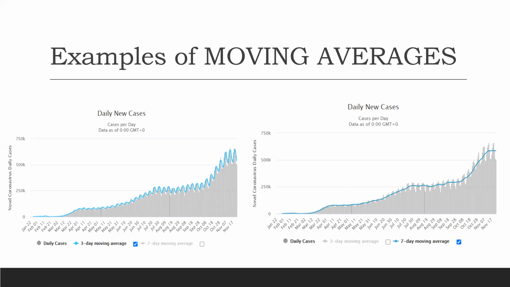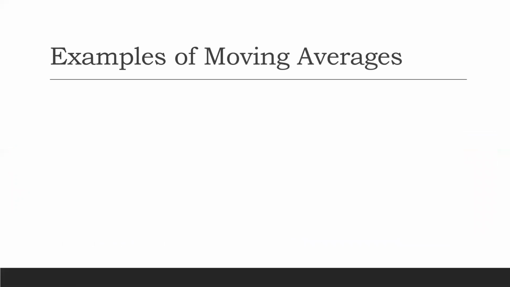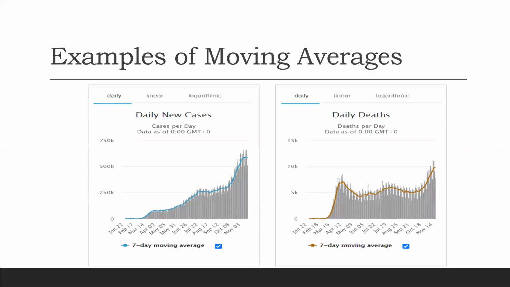So in this way, in your syllabus, they have given 3 different types of averages that we'll be covering. That is 3 yearly. Now this is as per days because here it cannot be yearly. We'll be considering yearly basis and they have taken on a daily basis. This is cases per day. Similarly, if you want to see daily new cases, daily deaths, you can see the graph of 7-day moving average. This is how you can see the fluctuations and the freehand graphical method drawing. Such curves can be seen. So that is examples of moving averages.